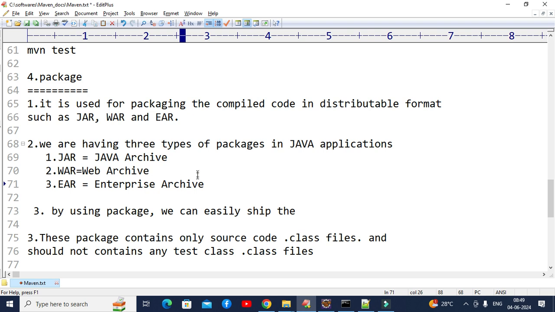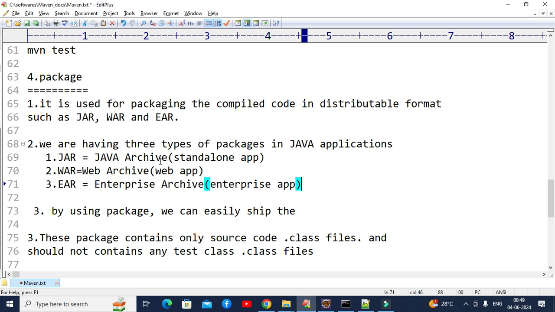We have standalone applications, for which we use the JAR package format, web applications, for which we use WAR, and enterprise applications, for which we use EAR.